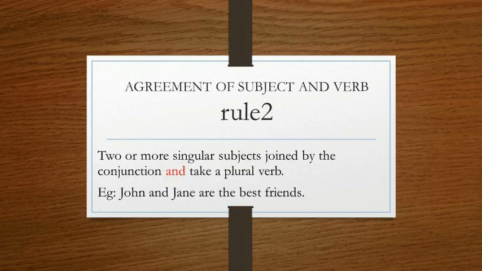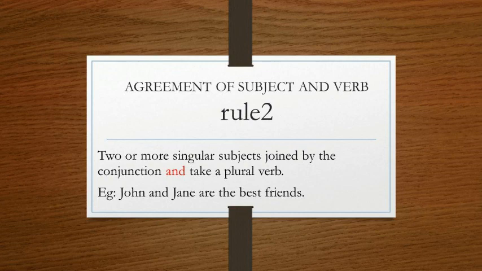Now rule 2. Take notice of that. Two or more singular subjects joined by the conjunction "and" take a plural verb. You have studied the role of the conjunction. A conjunction is used to join two phrases or two sentences.